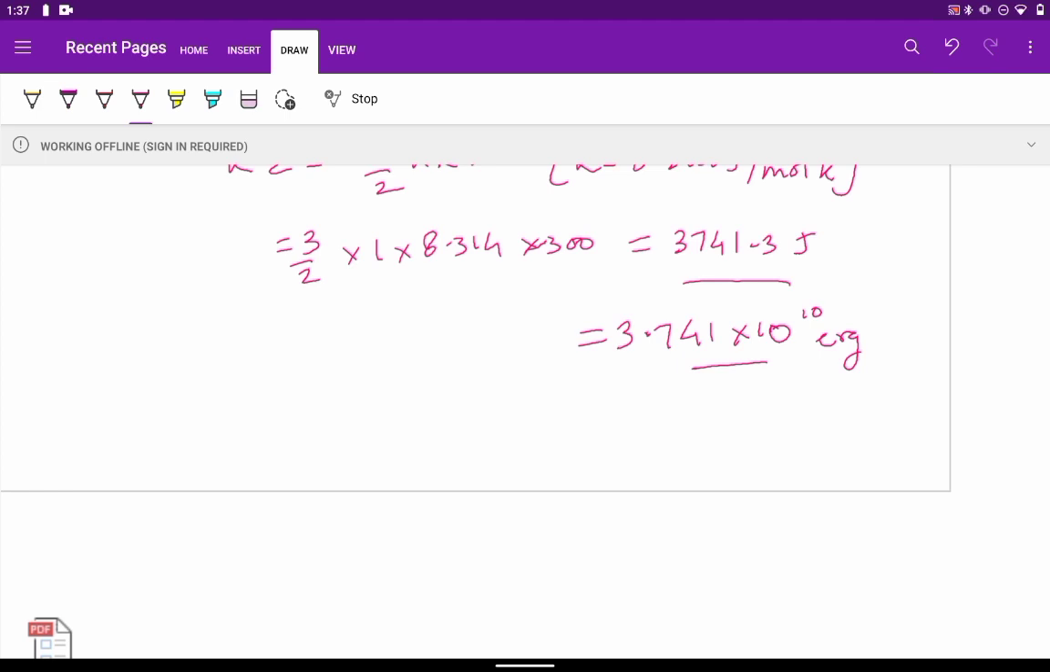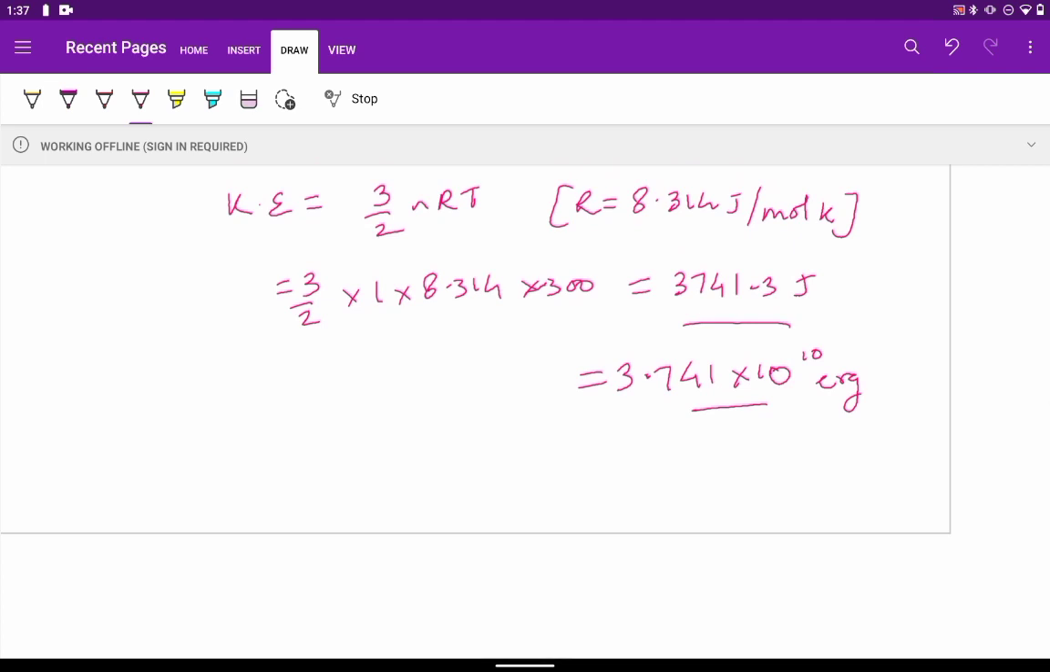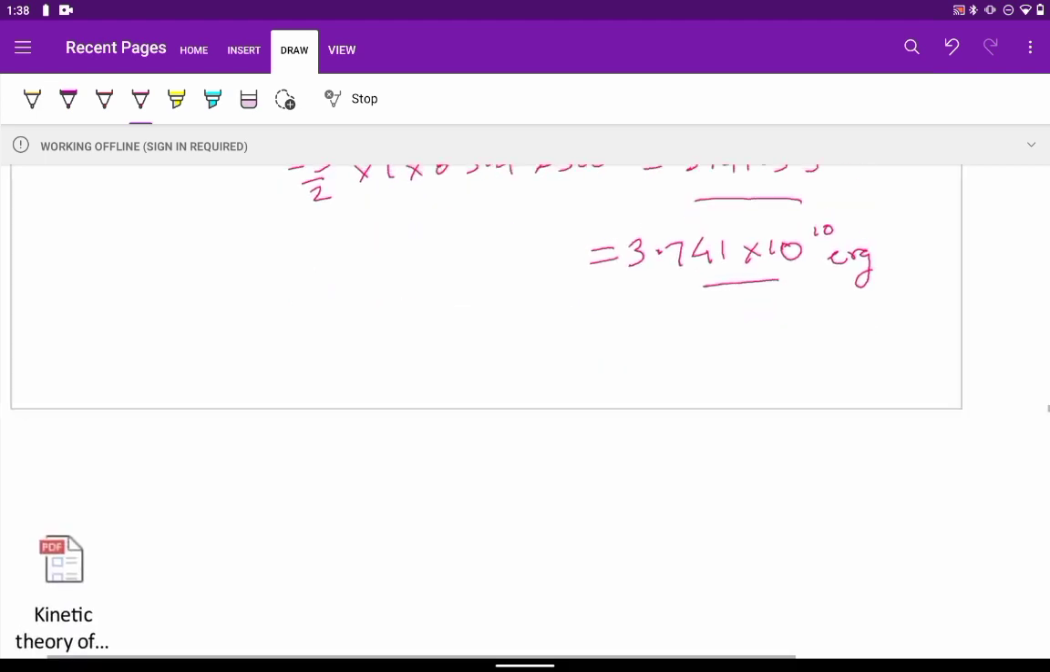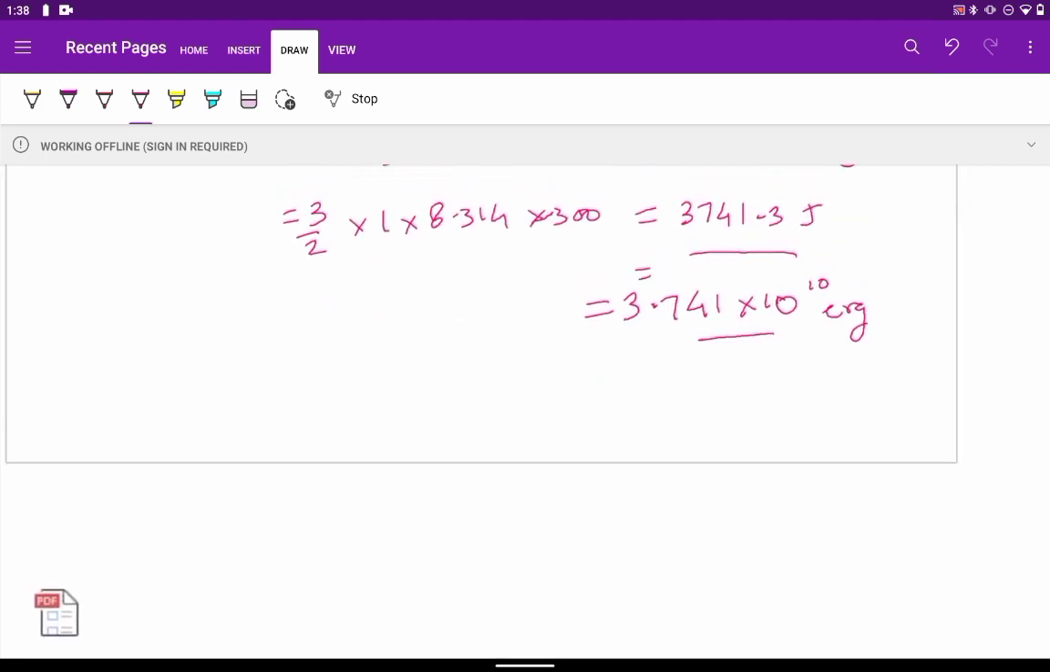Why it will be 3.741, I'll tell you. See, we got here earlier 3741.3 joules. It can be written as 3.7413 into 10 to the power 3 joules. So for joules to erg, we have to multiply by 10 to the power 7. So on multiplication, we will get 3.741 into 10 to the power 10 ergs.